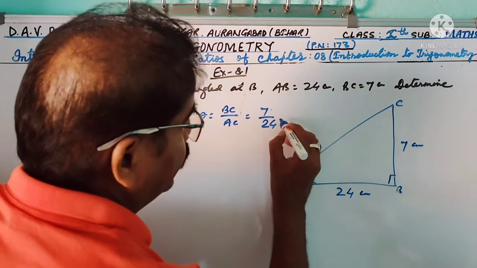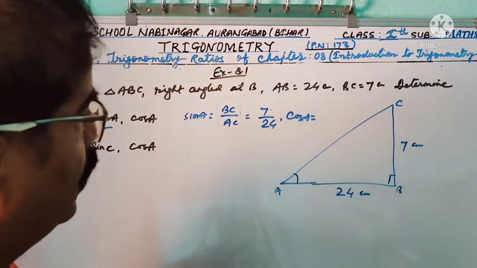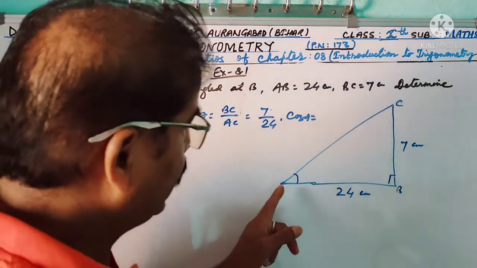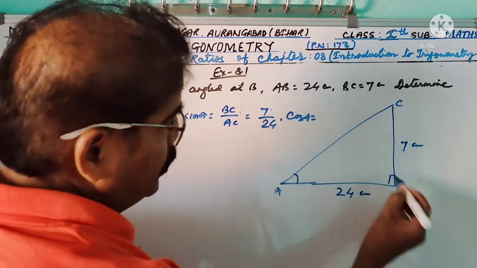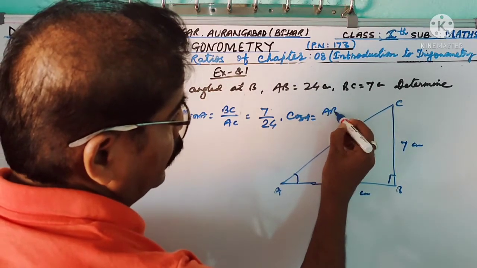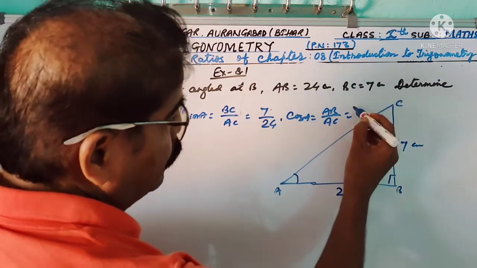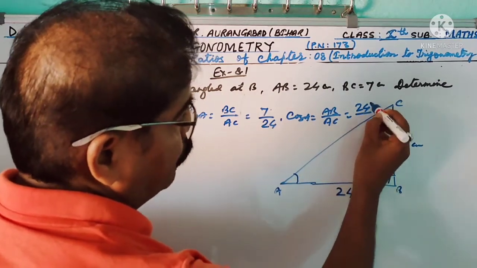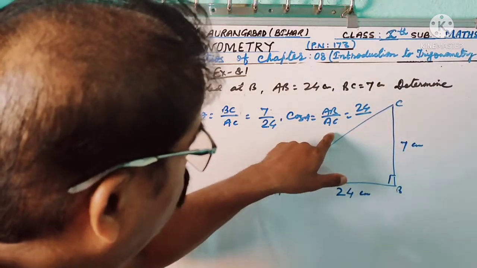And cos A is the side adjacent to angle A, that means AB by hypotenuse AC. So AB equal to 24 centimeter, and AC is not known.